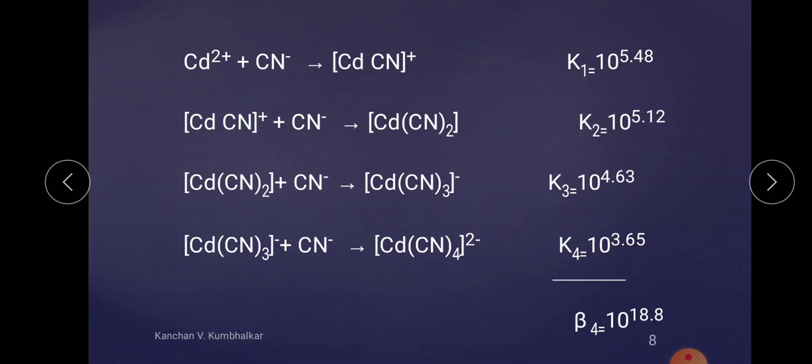The stepwise and cumulative stability constants are also expressed as log to the base 10 of K1 and log to the base 10 of beta 2 respectively.